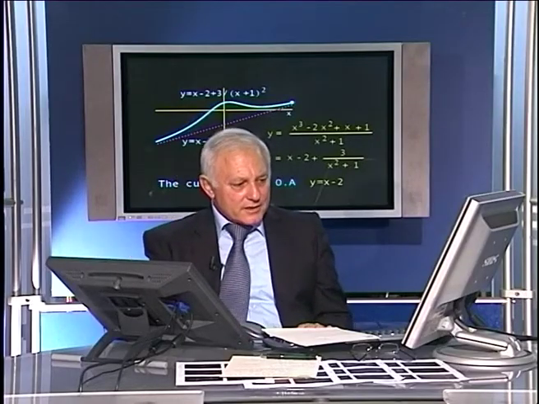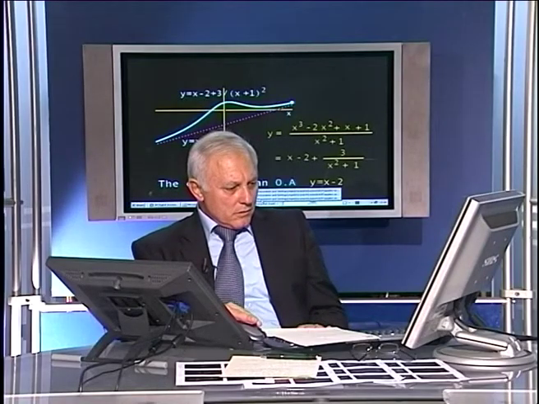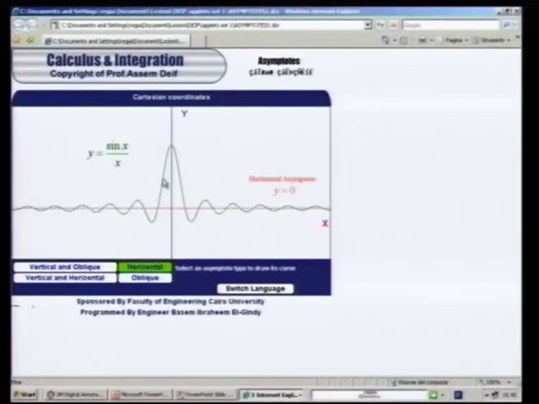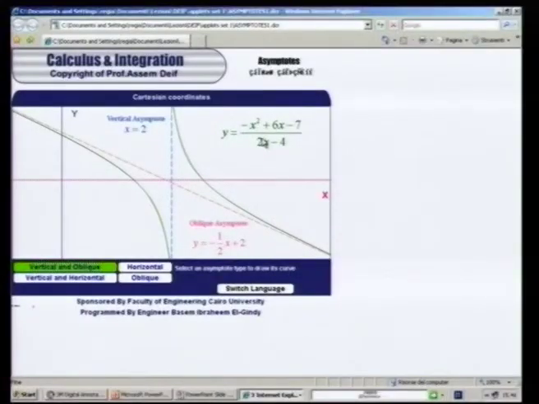Let us see this on... Here it is, sine x over x. Now sine x over x, it has what? It has a horizontal asymptote. You take the limit when x tends to infinity. You may have, this is an oblique asymptote. Why is it an oblique asymptote? Because the degree of the numerator is higher by 1 than the degree of the denominator. Always when you have a degree, you can have here, for example, 4 and this is 3. Or you can have 3 and this is 2. Or you can have 2 and this is 1. So you have an oblique asymptote.